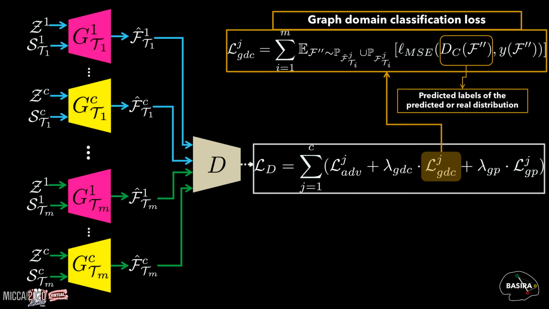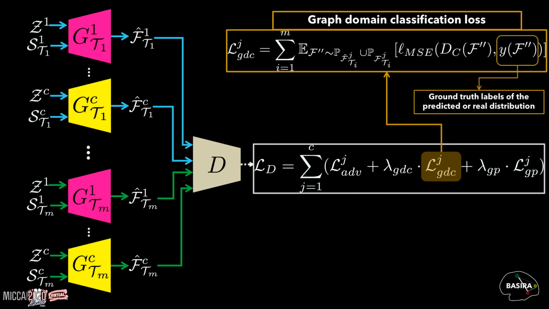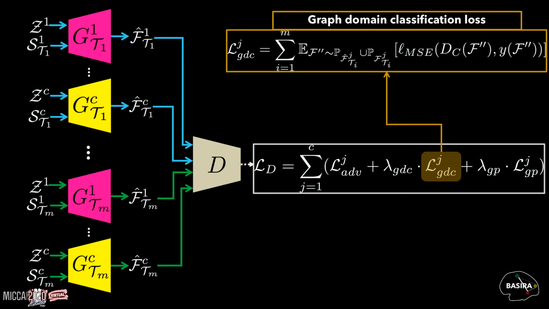So we compute the mean squared loss between the predicted labels and the ground truth label of our distribution. This loss term enforces our cluster-specific generators to accurately produce graphs that are properly classified by the discriminator to the specific target domain.